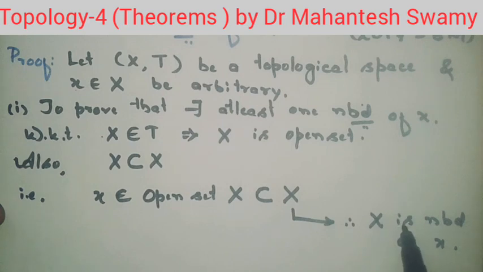So we have proved that there exists at least one neighborhood of the point x, and that neighborhood is the set X itself. So this is how we have proved the first result.